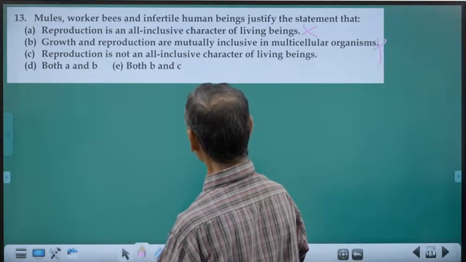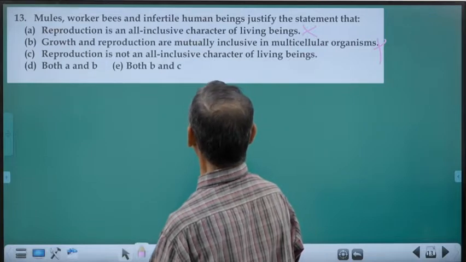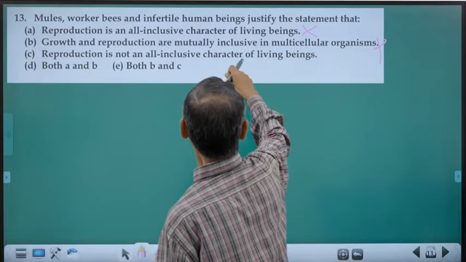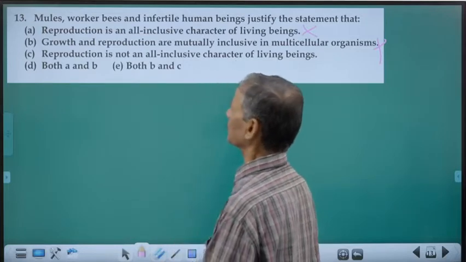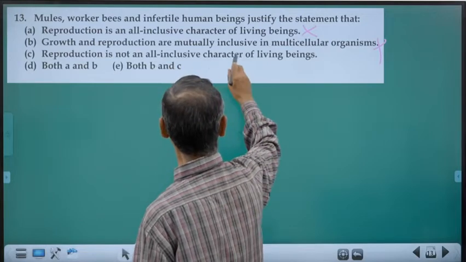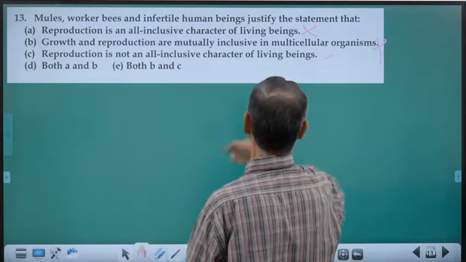Reproduction is not an all-inclusive character of living beings.